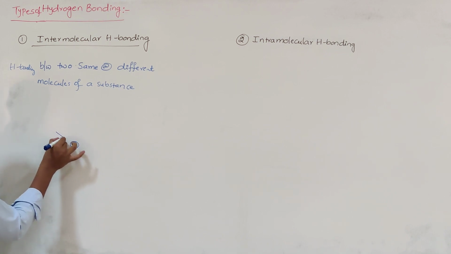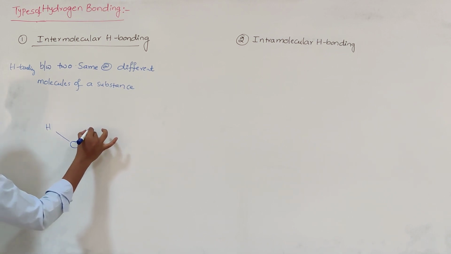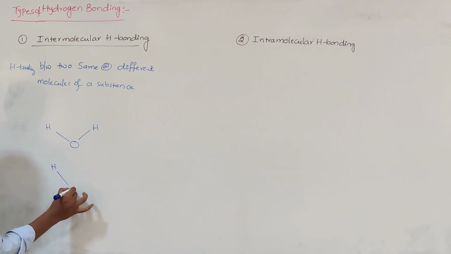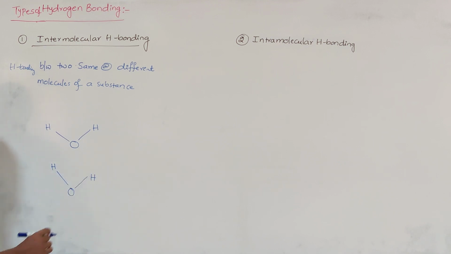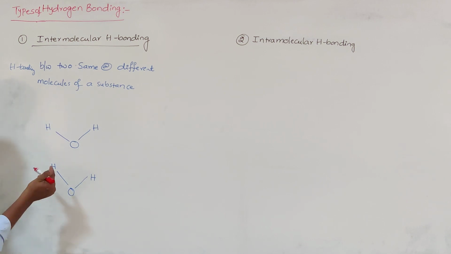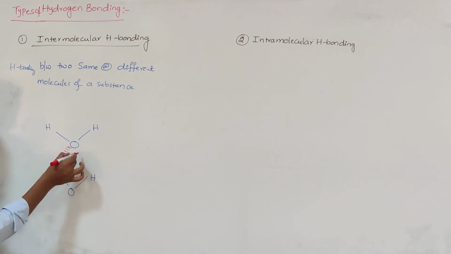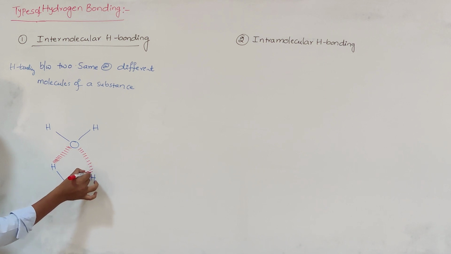oxygen is attached to the two hydrogen atoms, and one more water molecule, if I draw like this. Now here between the two water molecules, between the most electronegative atom and this hydrogen, there is hydrogen bonding, and here also hydrogen bonding.